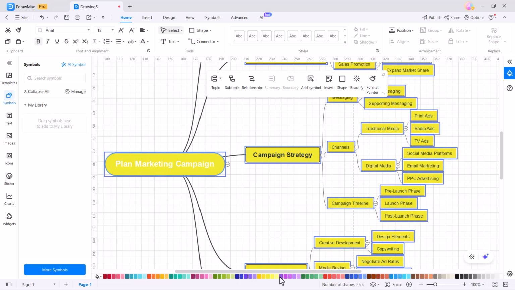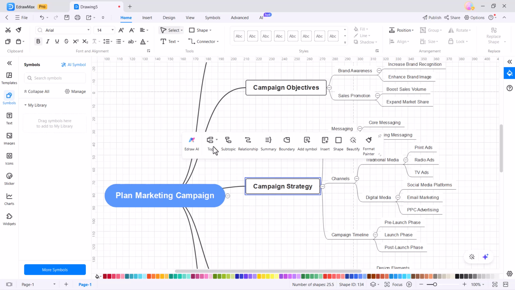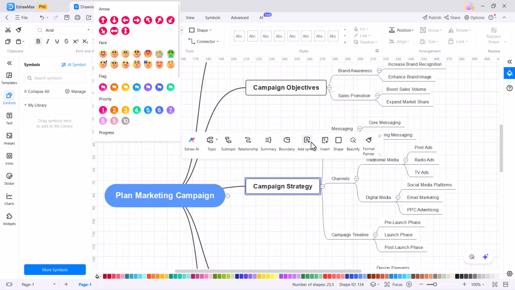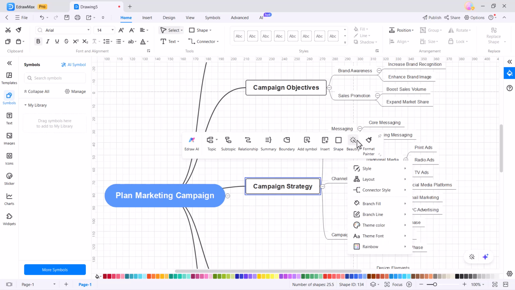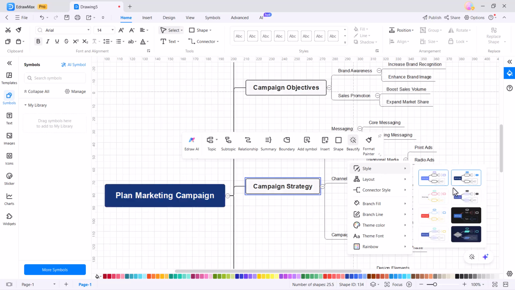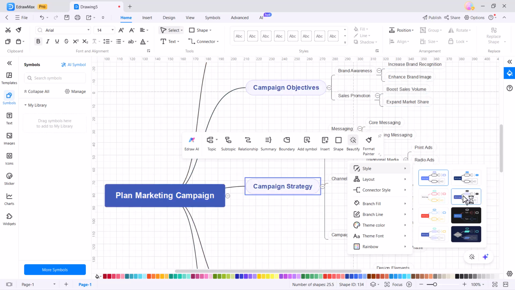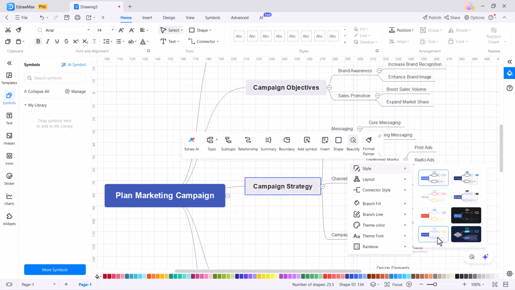Once you have generated a mind map or table, you can easily edit the text, topic, and subtopic. You can add symbols. You can insert an image here. You can insert numbering. You can add shapes here. And you can beautify the text. Here we have different options like style. You can change the mind map style. Here we have different styles. Select the one you like.